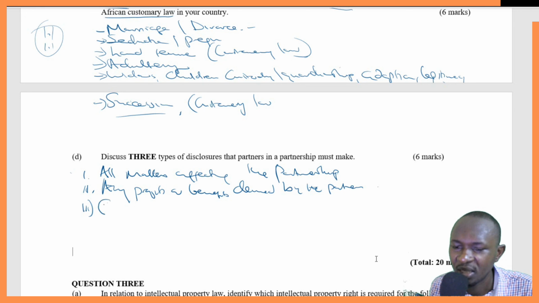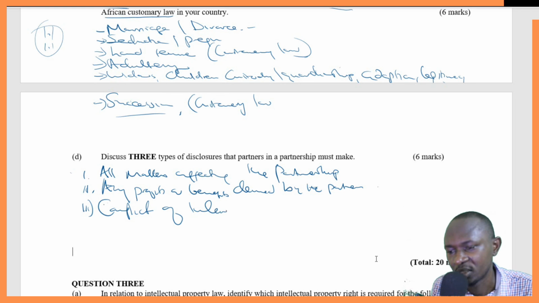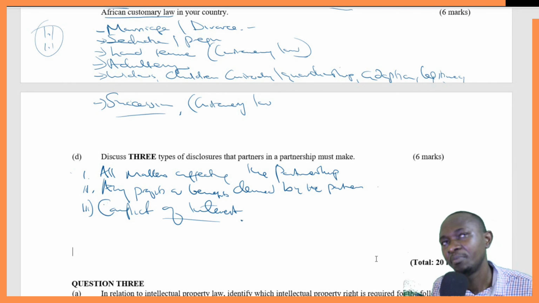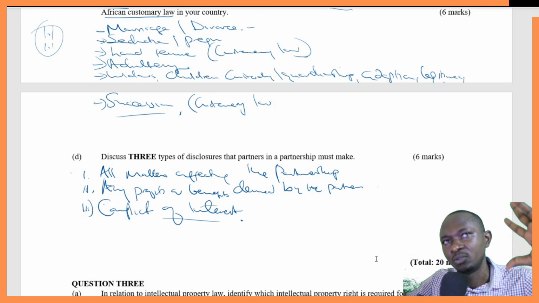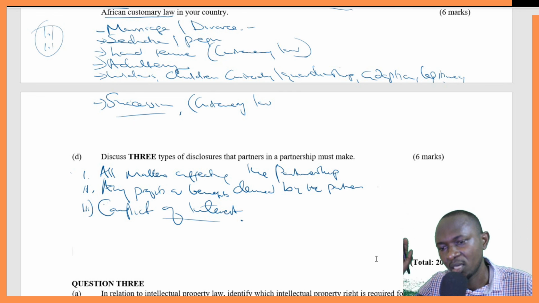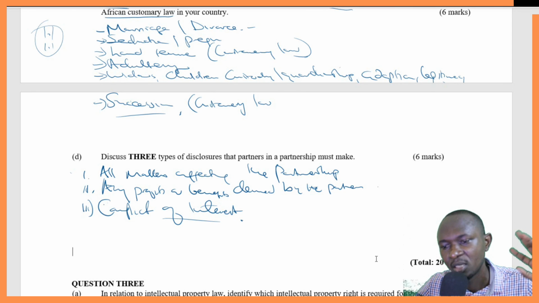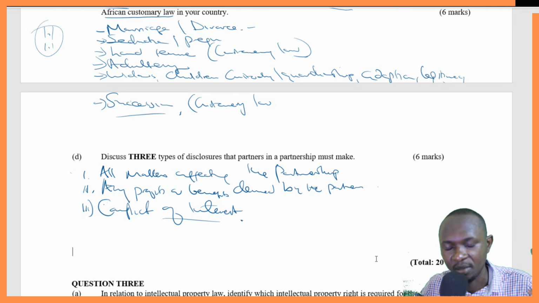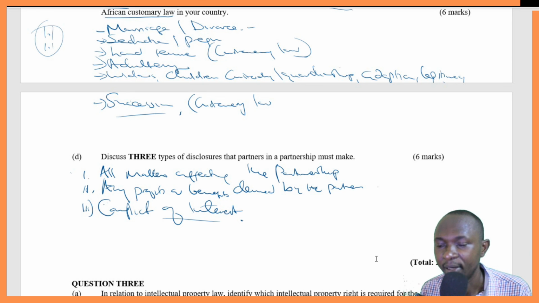So disclose anything that will bring about conflict of interest. This can be a business that is doing almost the same activities as the partnership business. So if you have such a business that can compete with the partnership business, then you have a duty to disclose that to the other partners.